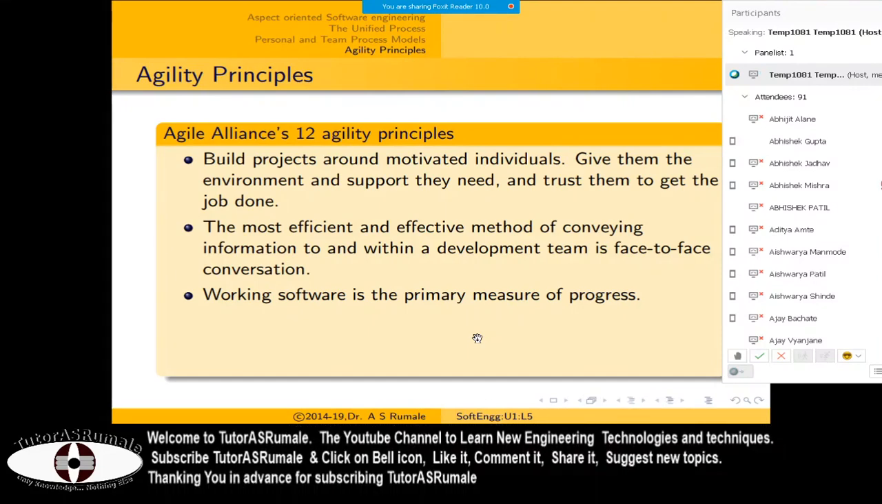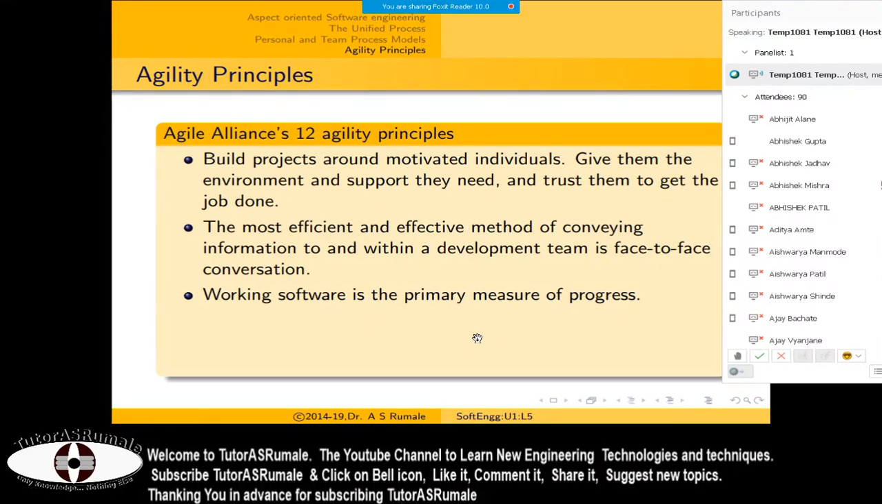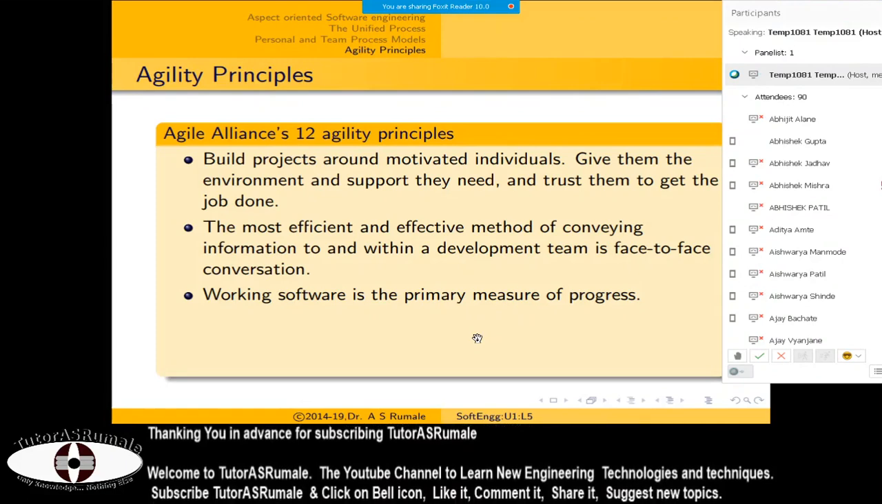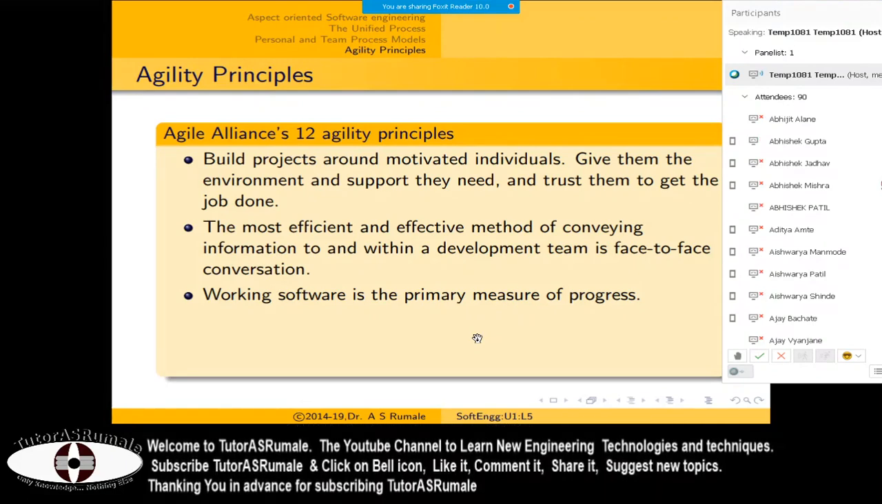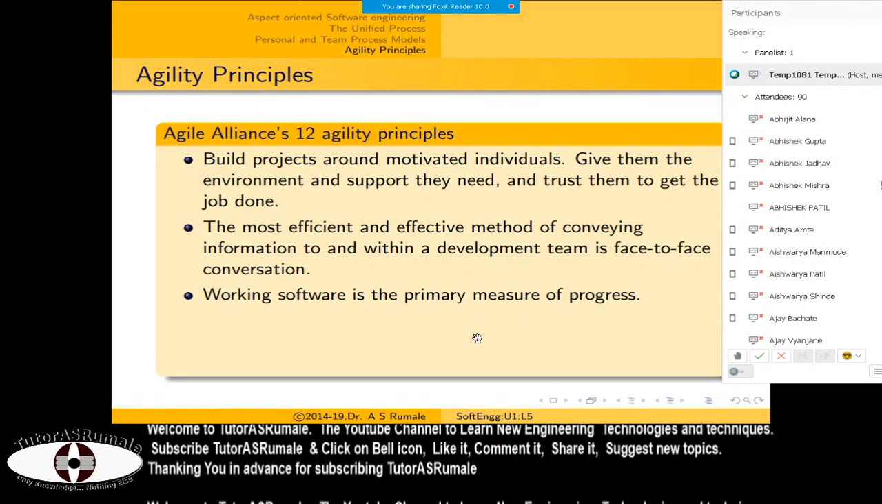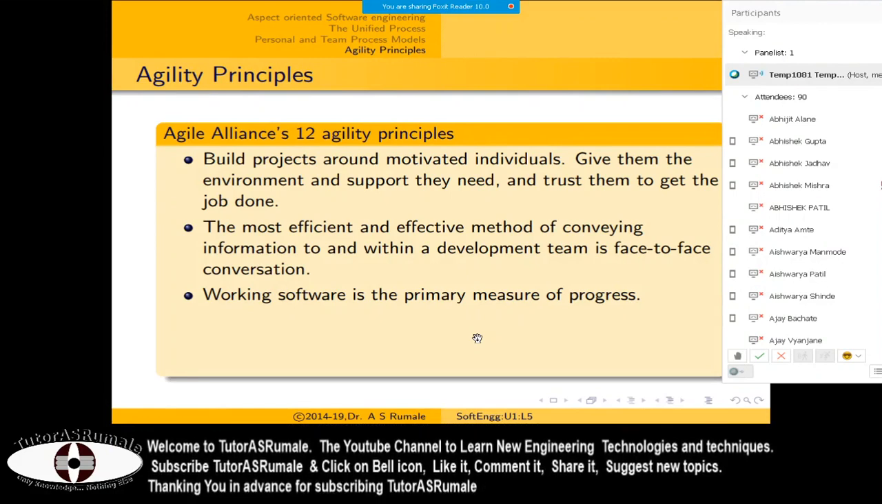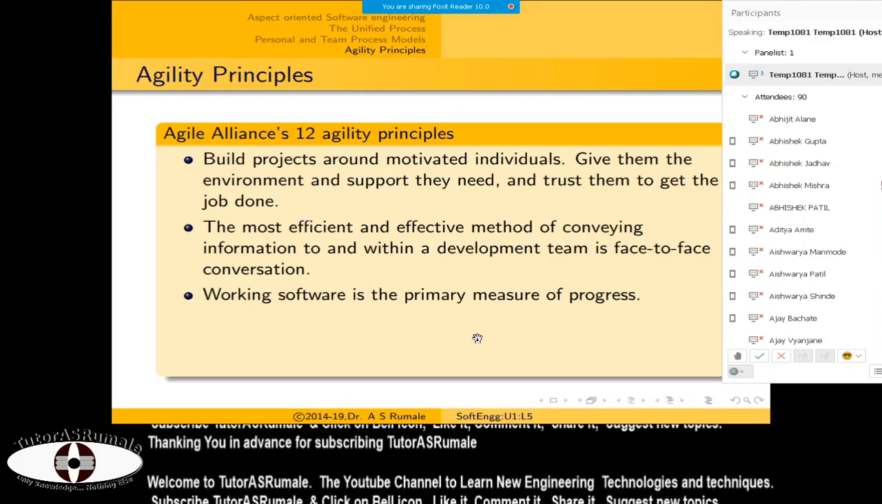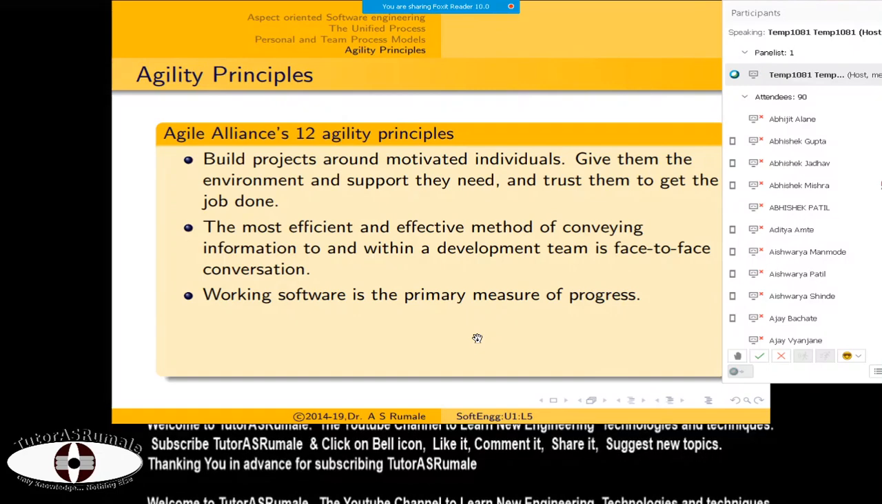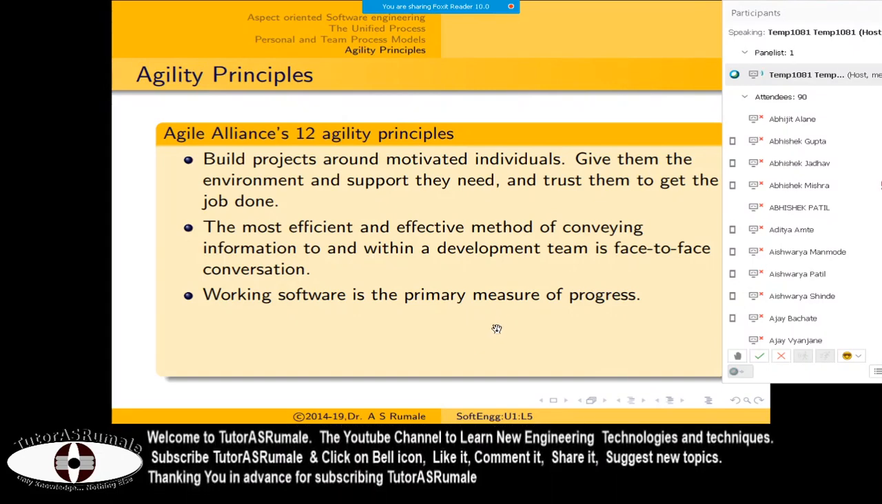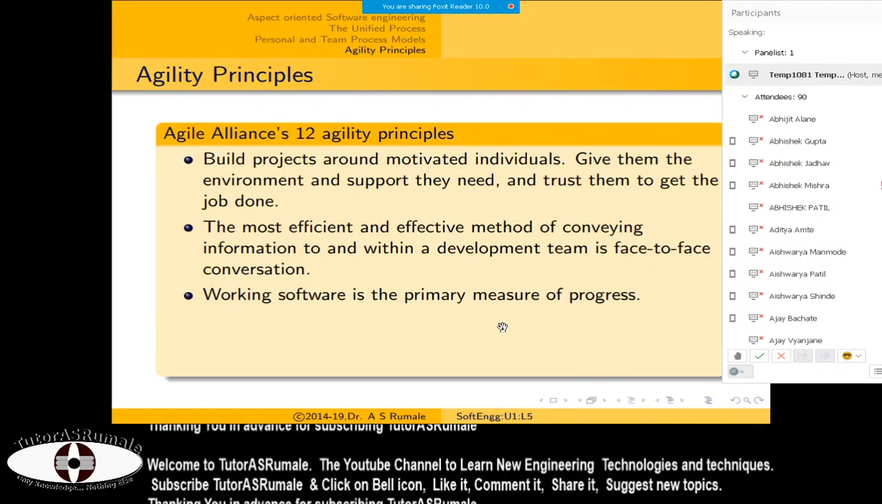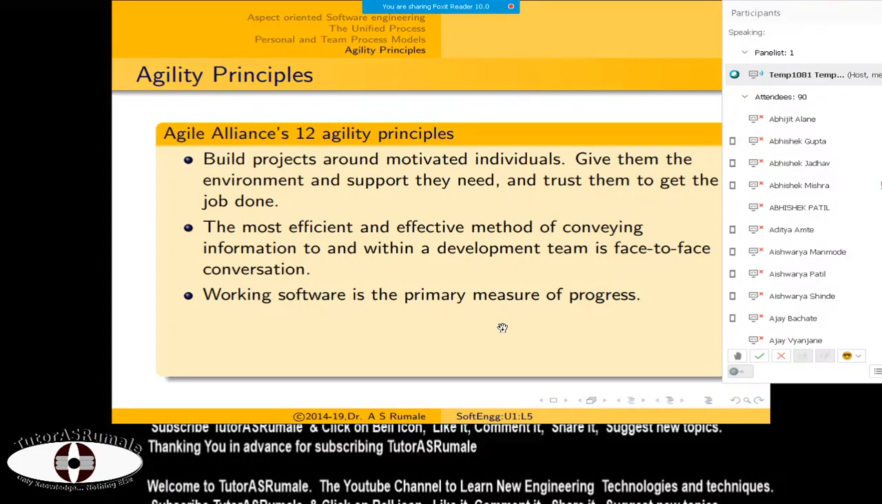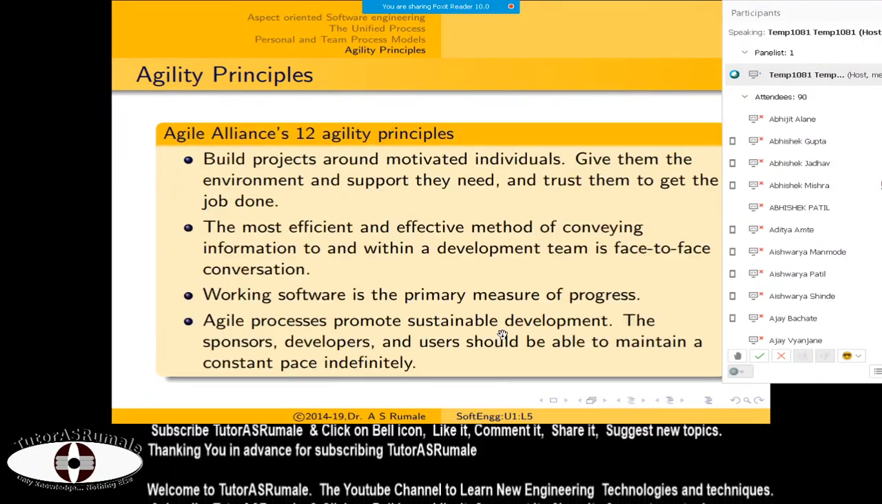For example, in today's lecture, earlier there were only a few attendees, now there are a total of 90 attendees. I'm really happy for this. Now this attendee count may go up. We have a total of 135. 90 means there are still 45 who are not registered. So working software is the primary measure of progress.